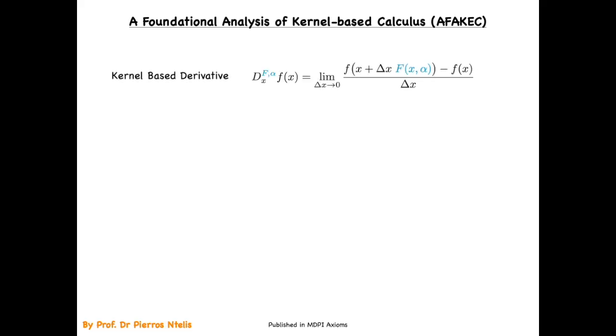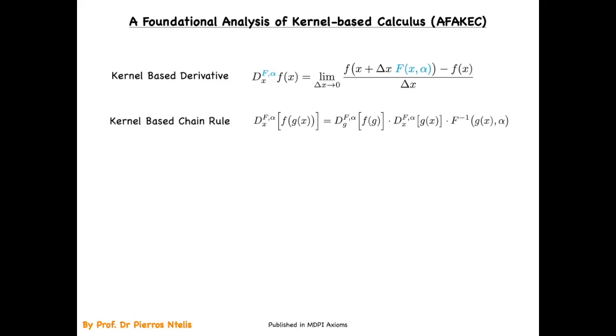Now, if we look at the picture at the foundation analysis level of the kernel-based calculus, or AFA-KEC, we find the following. We define the local kernel-based derivative, which is the operator d_x F_alpha, capital F, on the function f of x, small f. And this is the limit, as the small change delta x goes to 0, of this fraction: f evaluated at x plus some small distance delta x times a function F capital of the function at x, comma, some parameter alpha, minus the function evaluated at x, over the small change of x.